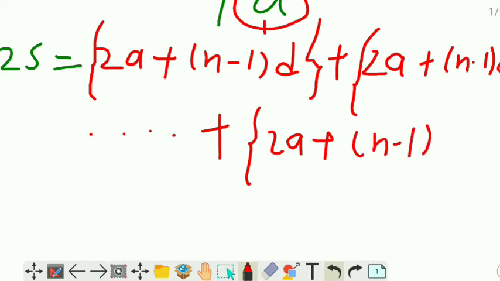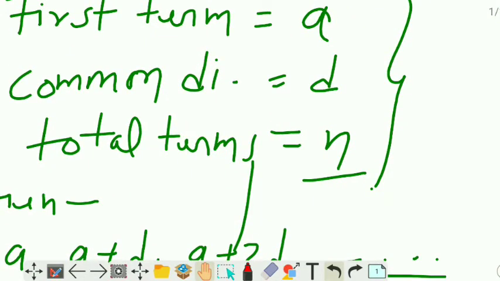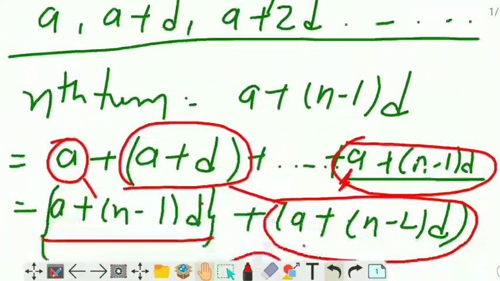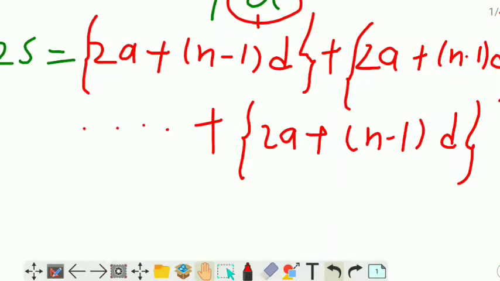Now beta, how many times is 2a plus n minus 1 into d there? I already told that. The total number of terms, how many are there? N. So we need to multiply this by n. Either we can add all these terms, as I already told, or the second method is that we can multiply it by n, a single term.